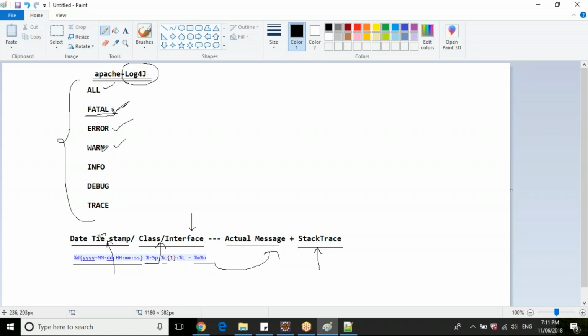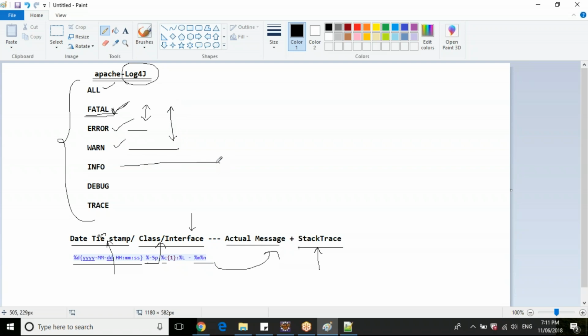Below fatal is error, then the next level is warn, like this. When you are using fatal, it will print only the fatal errors. If you say error, it will print error logs as well as fatal logs. If you are saying warn, it will print fatal, error, and warn logs only.